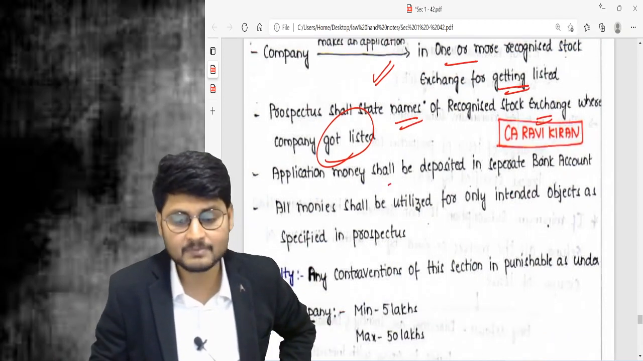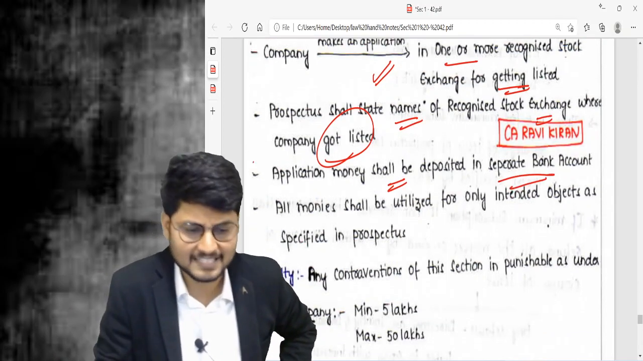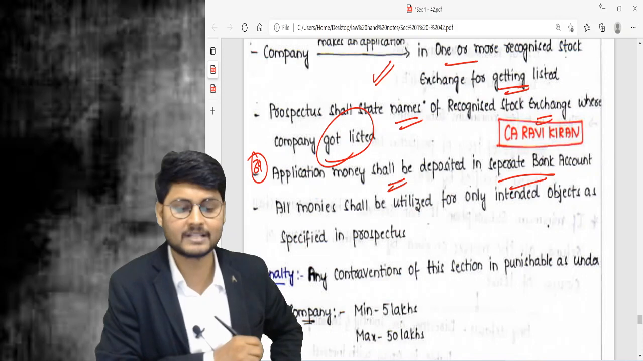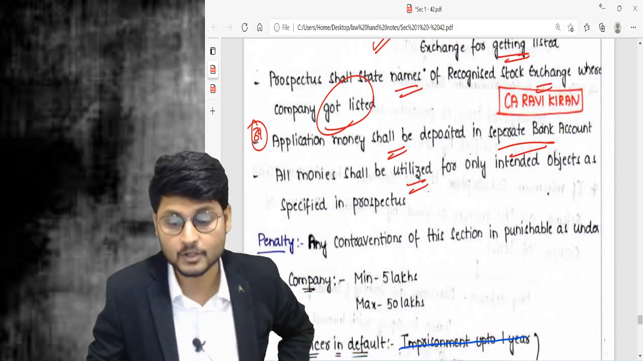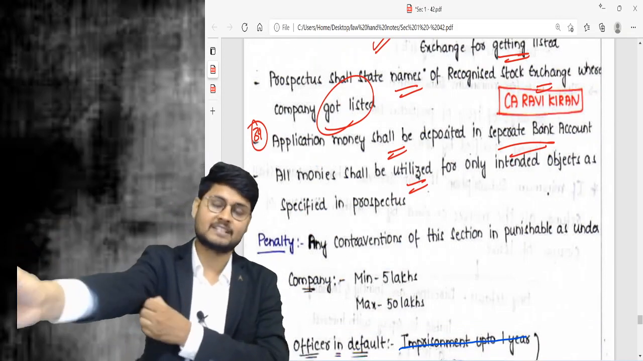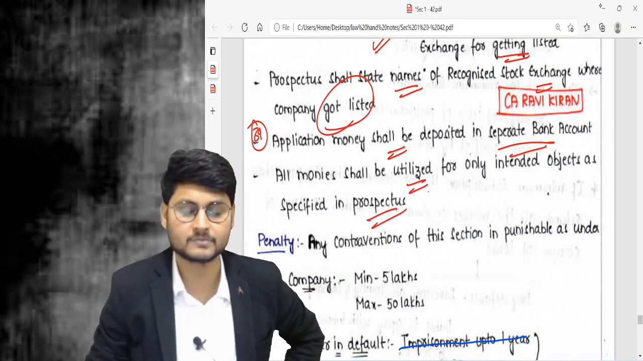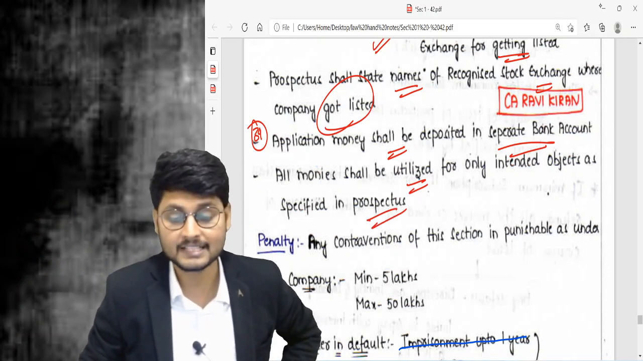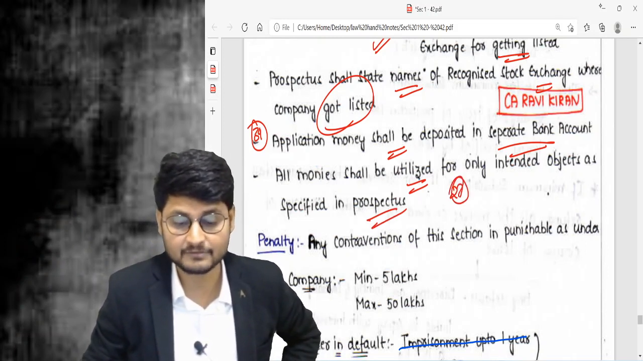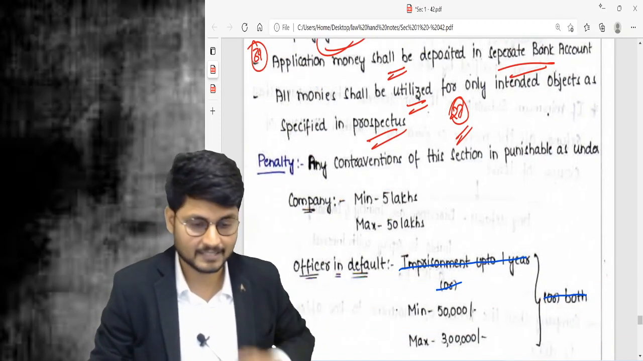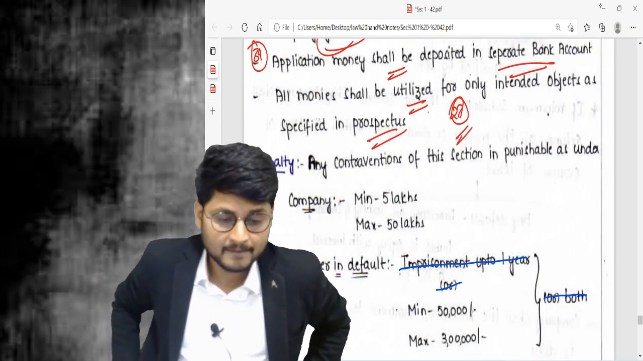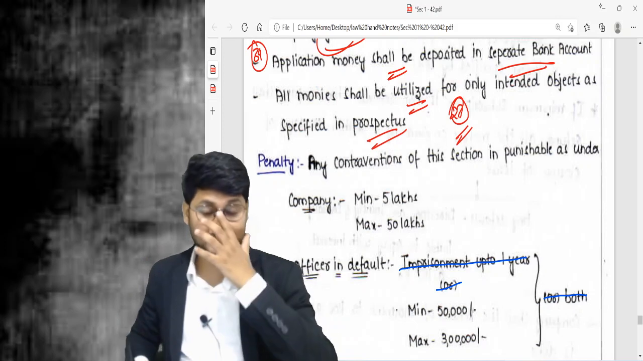Next one, application money shall be deposited in a separate bank account. This is as per section number 39 itself. Next, all the money shall be utilized only for the intended objects as specified in the prospectus. This also we know. When there is a variation in the objects clause, then we need to comply with section number 27 also.